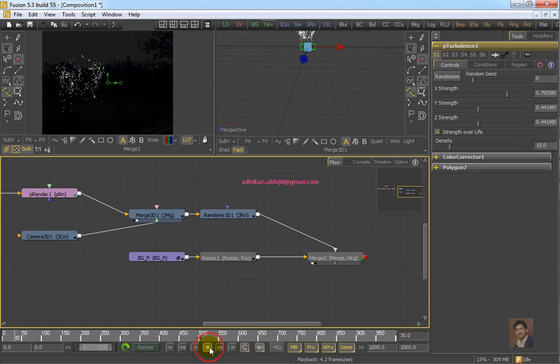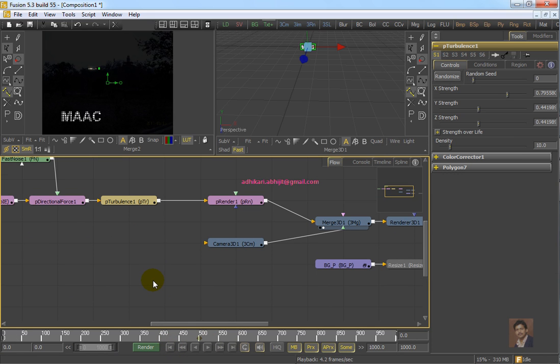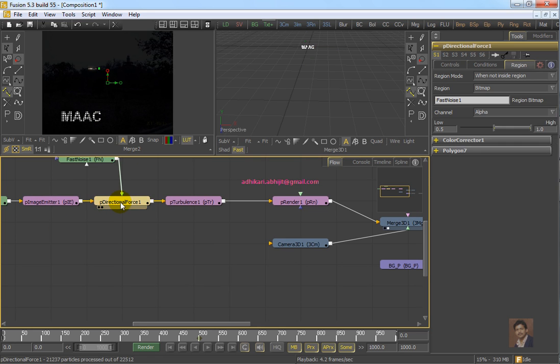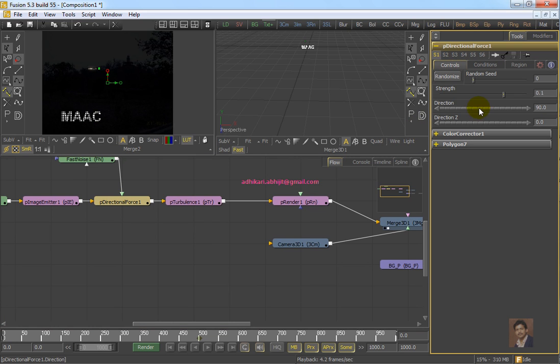Say for example, to allow the viewers to read the particular text, you want the text to stay on the screen for at least 25 or 20 frames. Then in directional force, you can animate the value of strength.